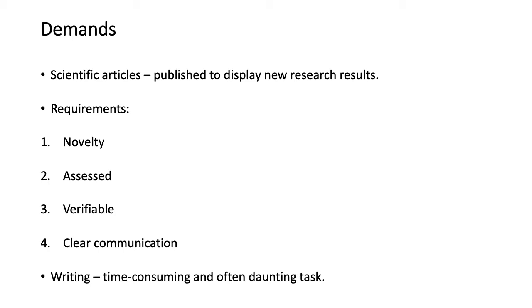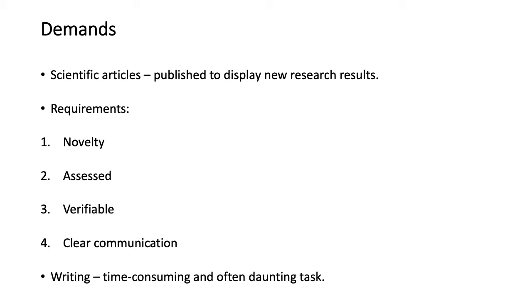And then there is the verifiability of the article, where you should make sure that you have references that support your data or your claims, so that the readers will know that this is a valid publication, this is a valid piece of writing.